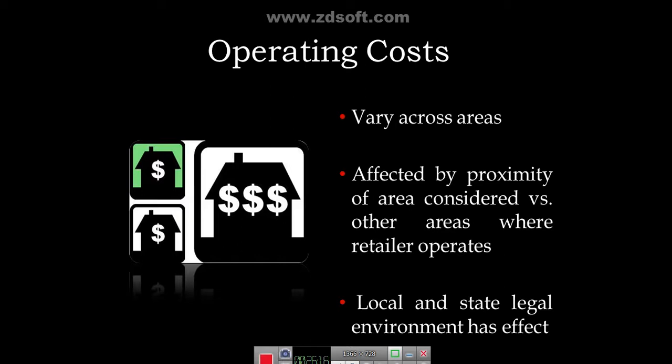Some state governments have a condition that on the market day, when the villagers come and sell fruits and vegetables, that day the supermarket should not sell fruits and vegetables. So there are a lot of restrictions, even on the site. Here is one simple example of the local and state legal environment which we can all understand.